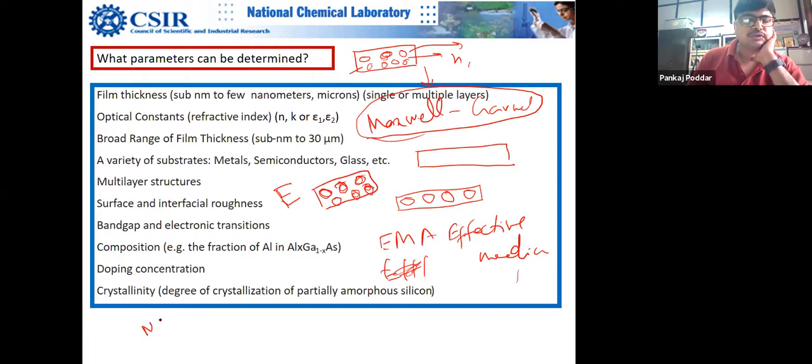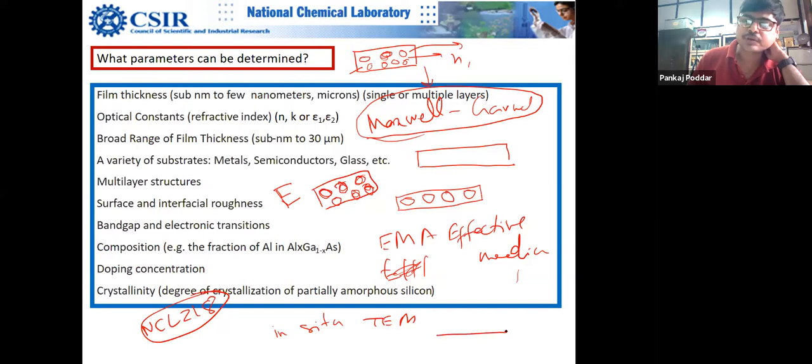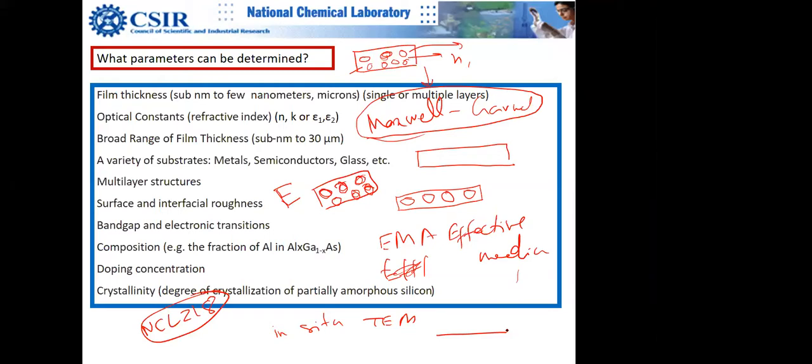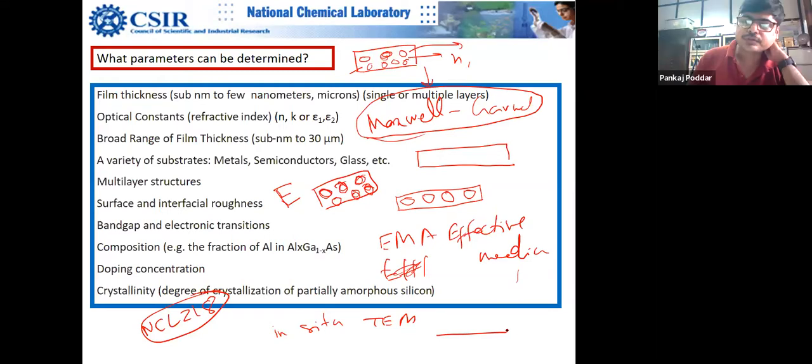So for this question, as a teacher, I will tell you that you use something called in situ TEM. In fact, I had organized one meeting, and Dr. Gopinath and I are interested in buying a TEM sample holder. You know Dr. Gopinath, right, Sayan? Yes, sir. So Gopi will be here tomorrow to talk to all of you. I suggested to Dr. Gopinath that we buy the sample holder.